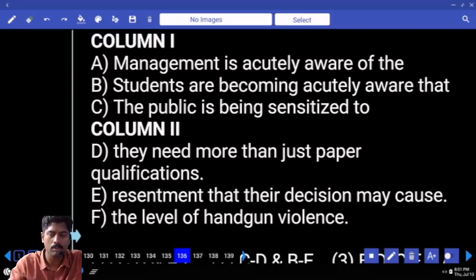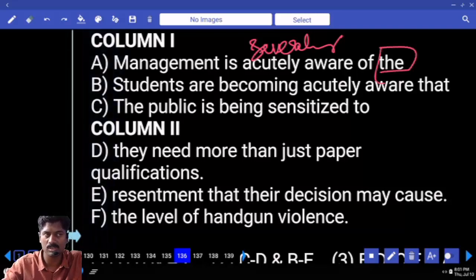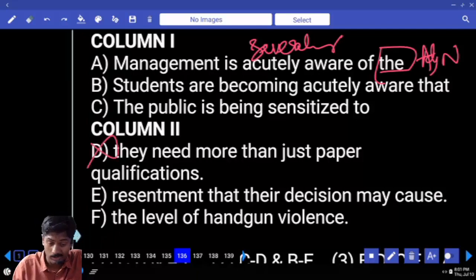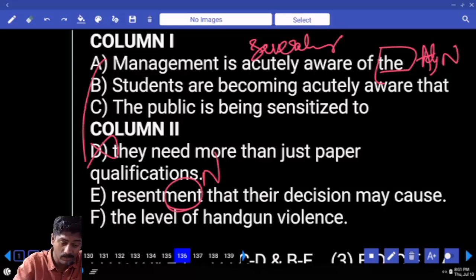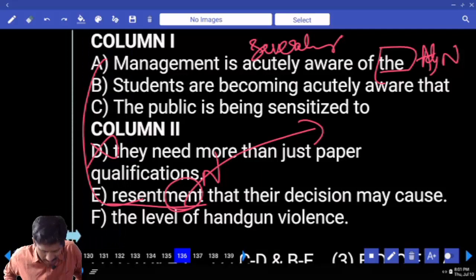Acutely means very good, severely. Management is acutely, severely aware of the. After the, what is needed? Just now I have written noun or sometimes adjective noun. The, they, grammatically wrong. The resentment: if a word ends with MENT, it is noun. So aware of the resentment, AE, okay. What is the meaning of resentment? Resentment is nothing but dissatisfaction because you feel that you are cheated by someone.